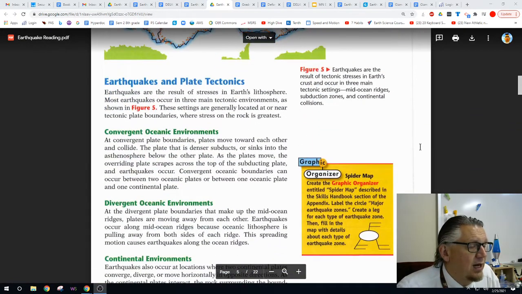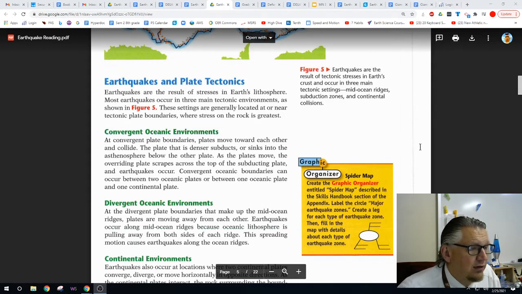Earthquakes and plate tectonics. Earthquakes are a result of stress in the Earth's lithosphere. Most earthquakes occur in 3 main tectonic environments, as shown in Figure 5. These settings are generally located at or near tectonic plate boundaries where stress on the rock is greatest.